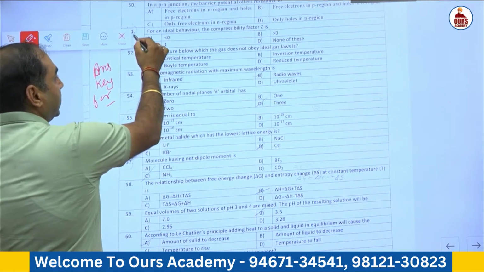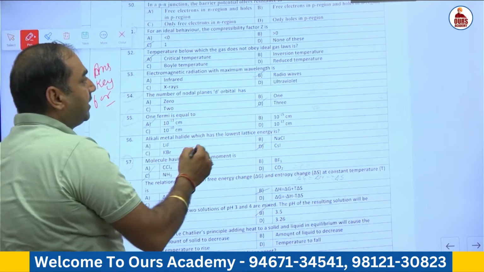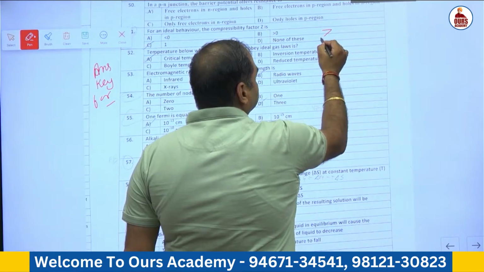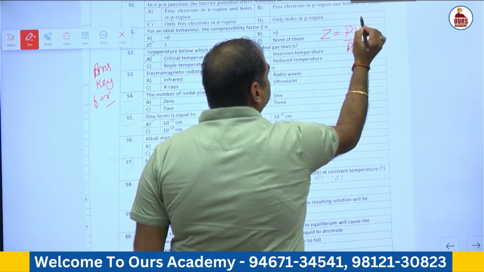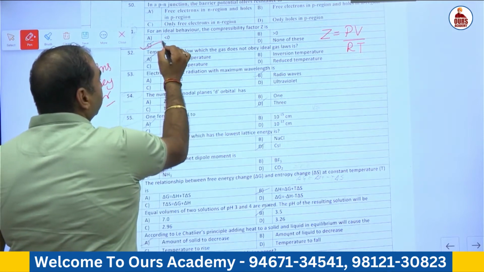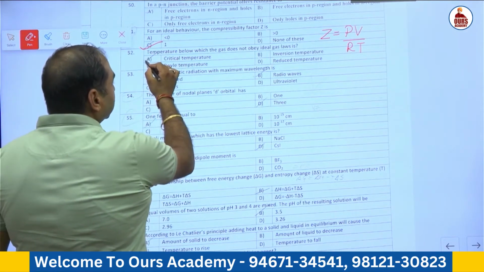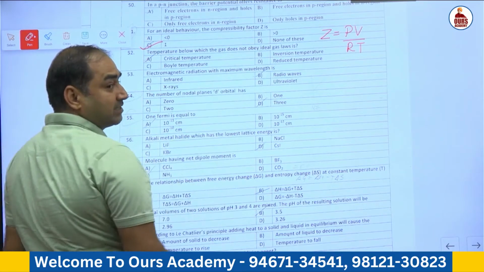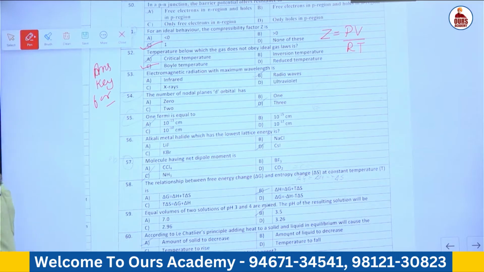The first question is, for ideal behavior, the compressibility factor Z is, as Z is equal to PV by RT, and in case of ideal gas, PV is equal to RT, so the value of Z is 1. Second question, the temperature below which the gas does not obey its ideal law is Boyle's temperature.